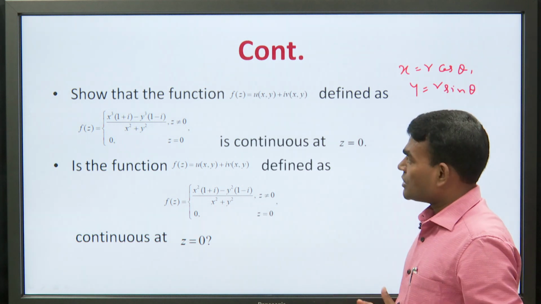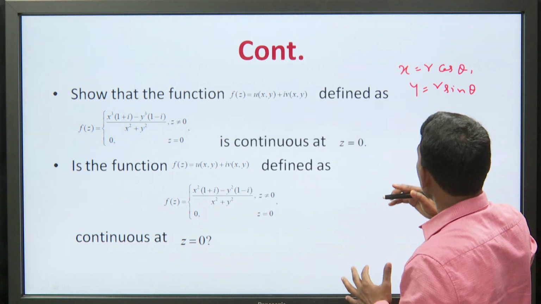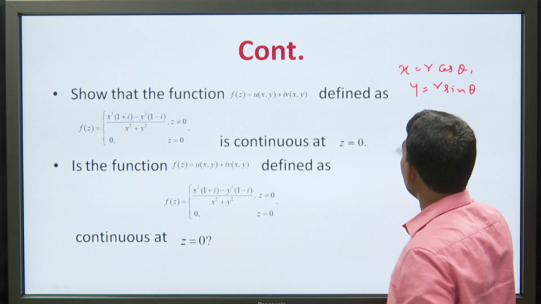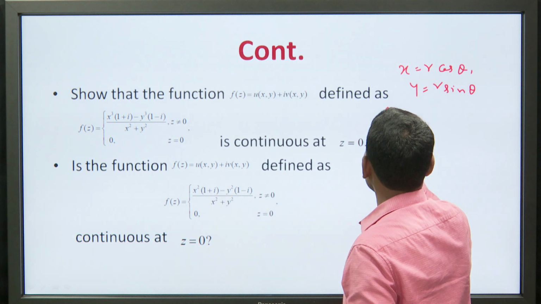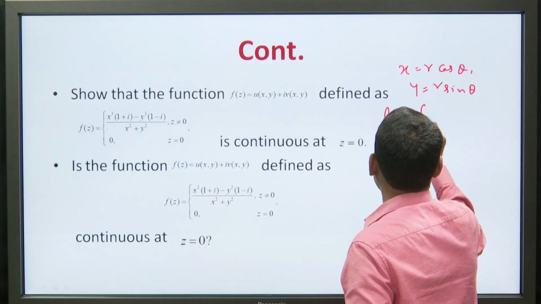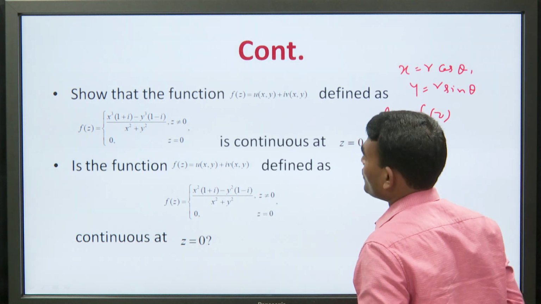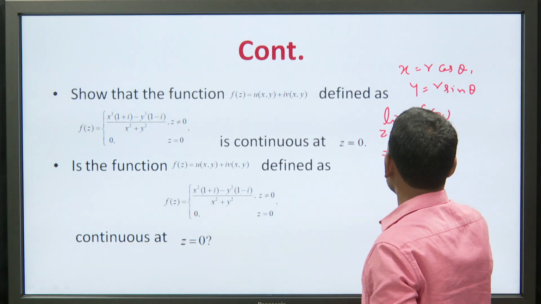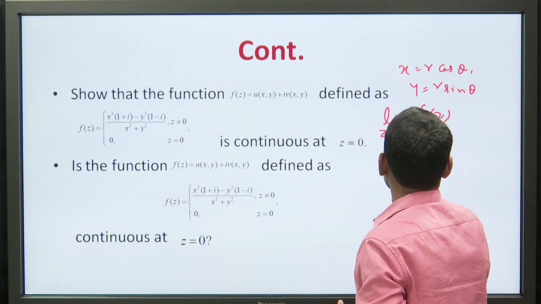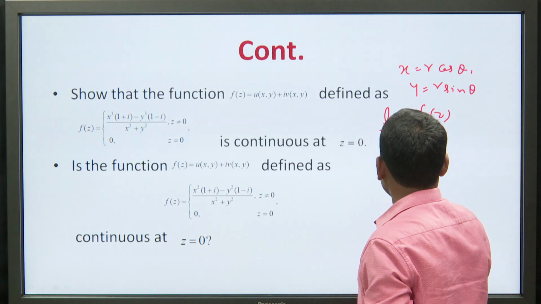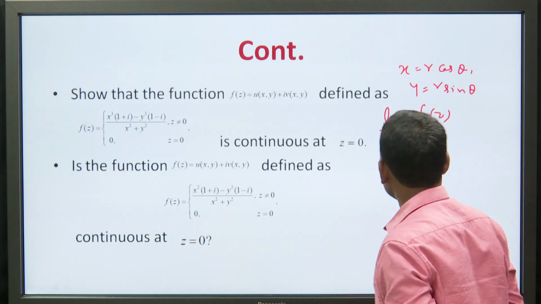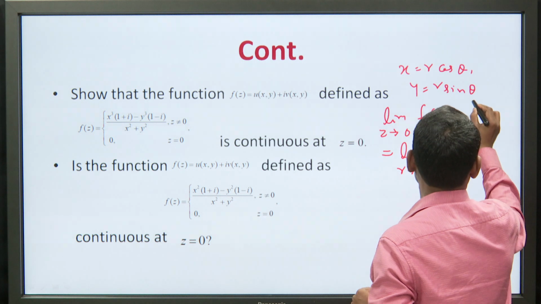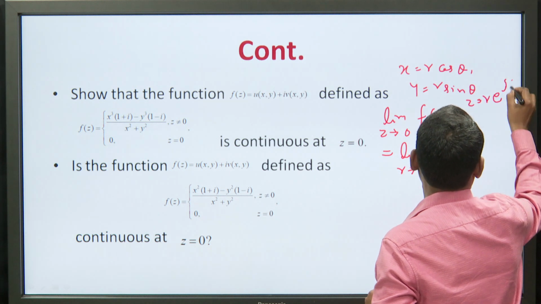Whenever there is a question to show continuity, you will take the radial expression, and the limit z tends to 0 of f(z) will be equal to the limit r tends to 0, because z is equal to r e to the power iota theta,